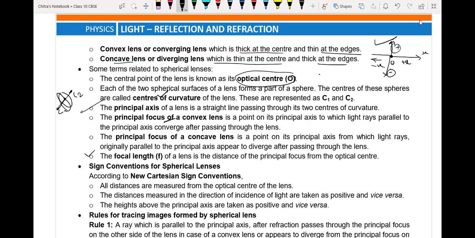You can decide the distance of the object, distance of the image, focal length, and center of curvature just by knowing that. Suppose this object is kept here. The distance from here to here is measured on the negative axis, so we will consider that negative.